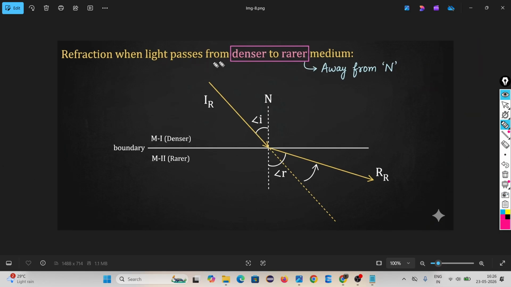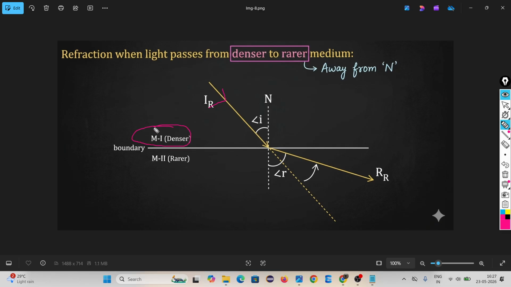So look at the first condition. Refraction when light passes from denser to rarer medium. Denser means the speed of light is slow, and the refractive index is high. Rarer means the speed of light is high, and the refractive index is low. Now look. Suppose this incident ray is coming.